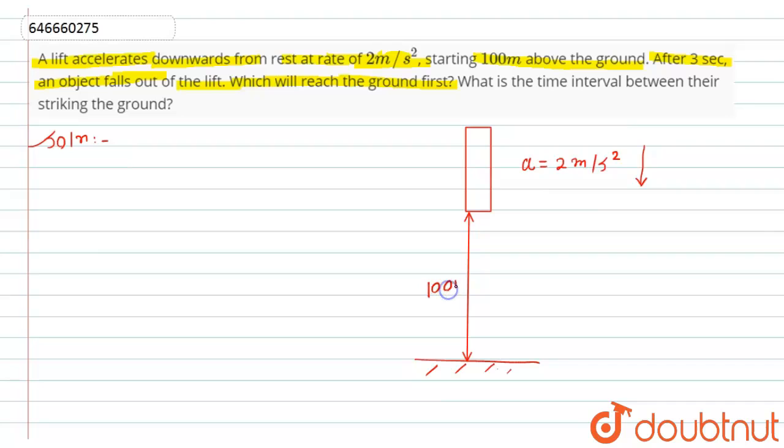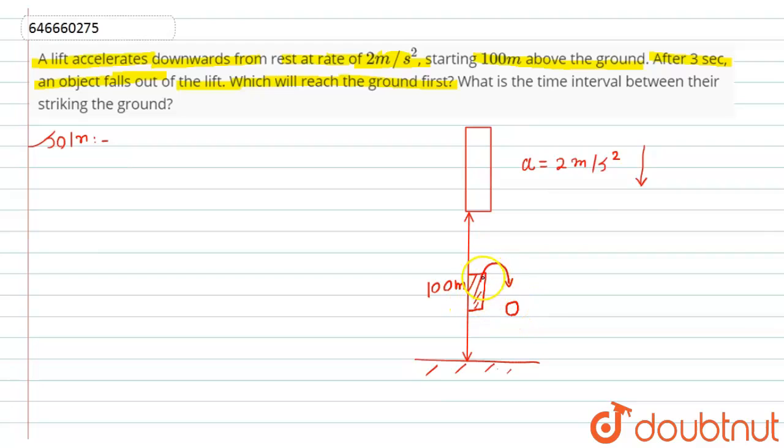Now after 3 seconds, an object falls out of the lift. Let's suppose after 3 seconds the lift has reached this position, and after reaching this position, an object falls from here to the ground.